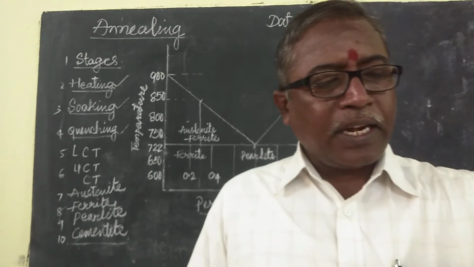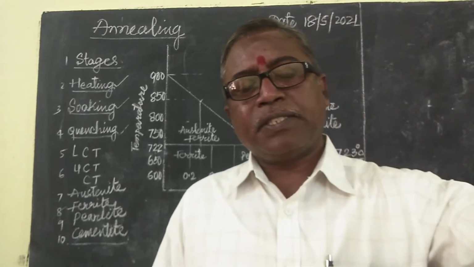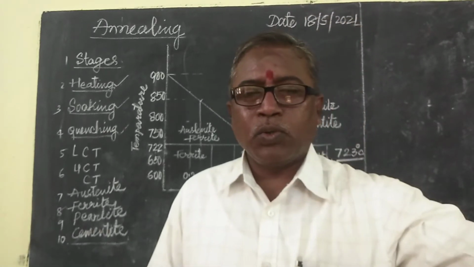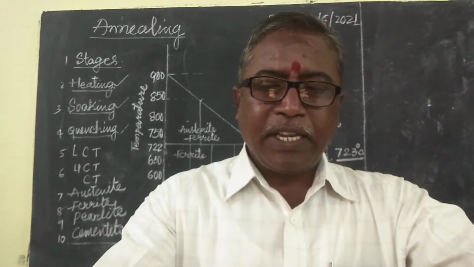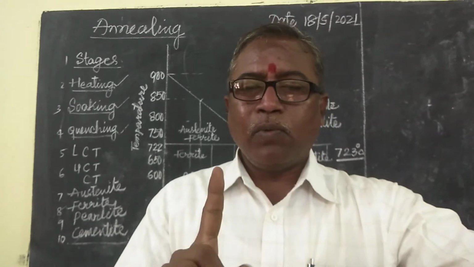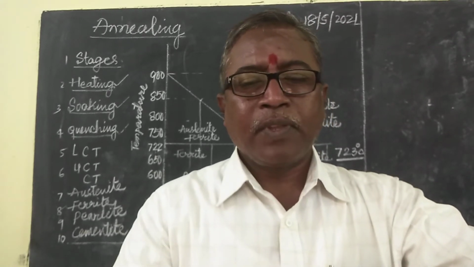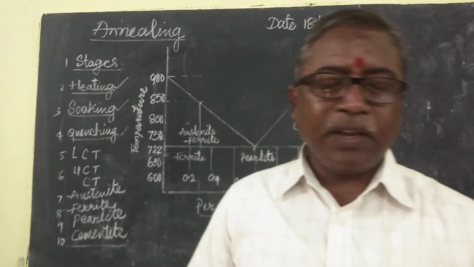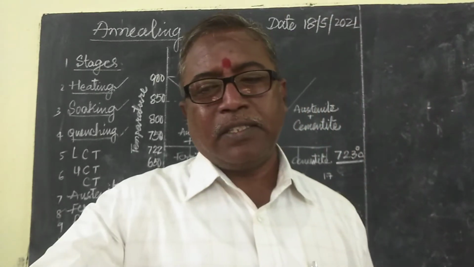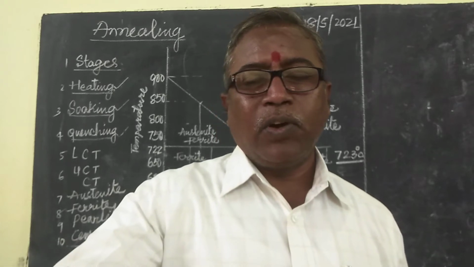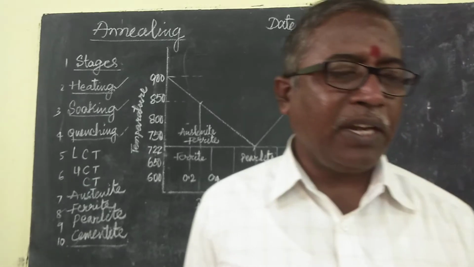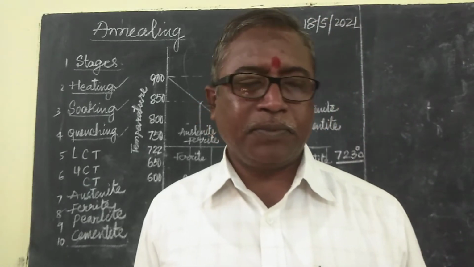The cooling rate for carbon steel is 100 degrees to 150 degrees centigrade in 1 hour. Whenever you are going to do this annealing, you have to maintain these points.